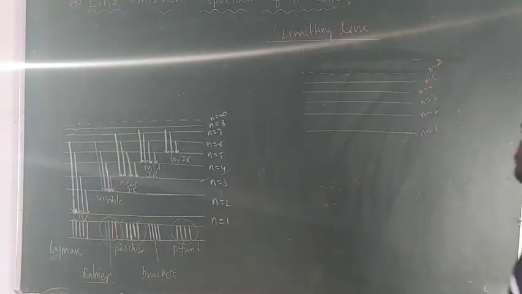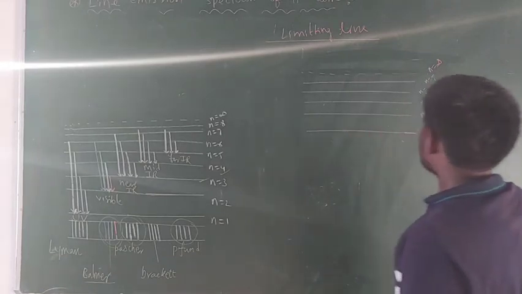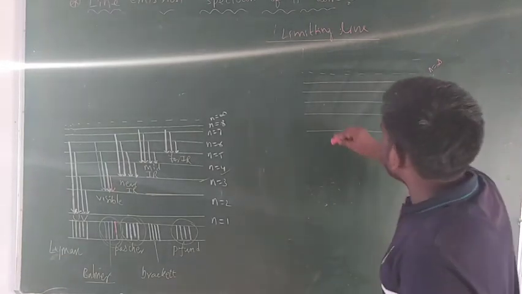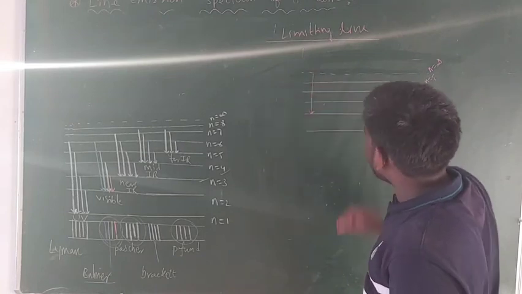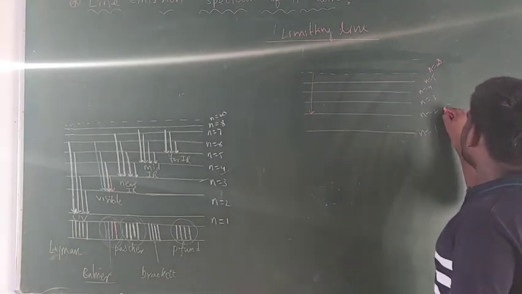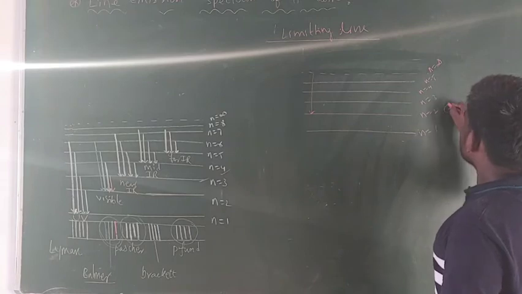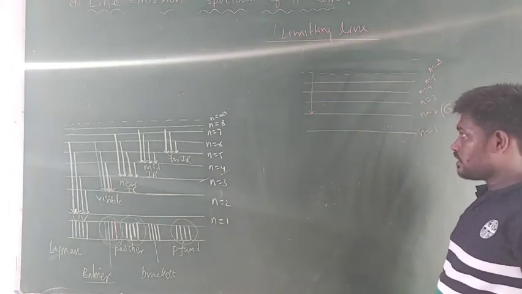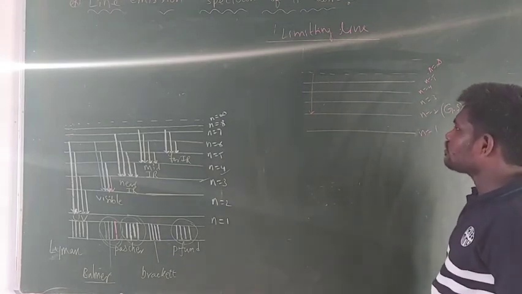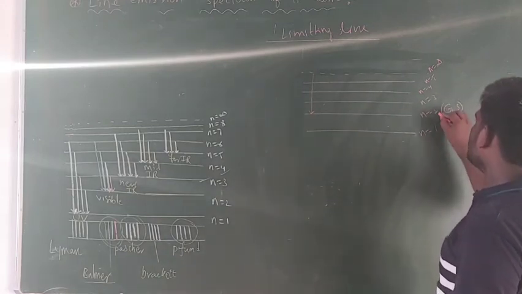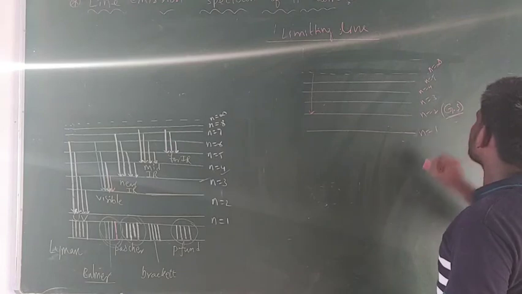So now here in Balmer series, the spectral lines are formed during the de-excitation from higher orbit to second orbit. Here, guys, the second orbit is the ground state. So the second energy level is known as ground state because electrons are de-excited to the second one. That's why it is known as ground state.